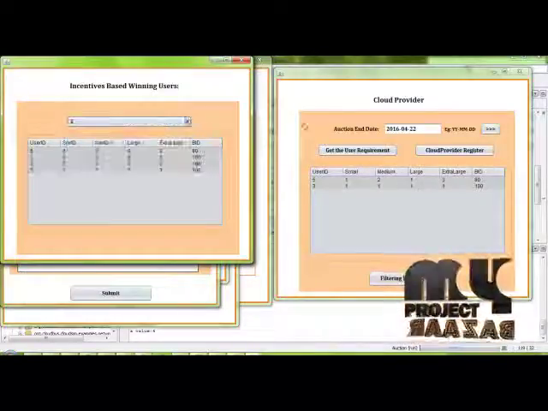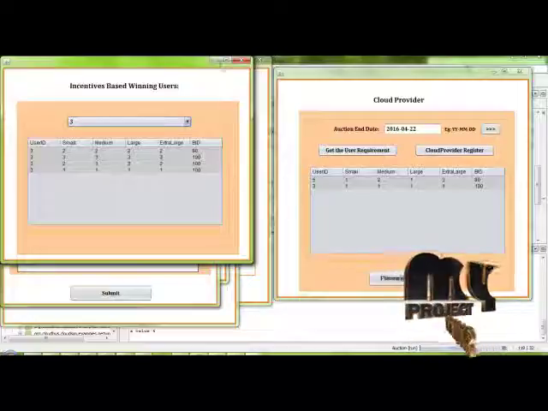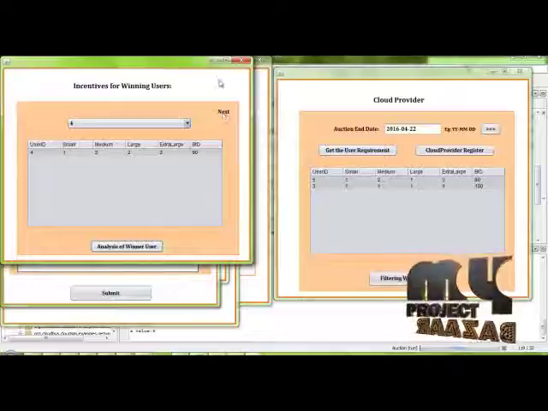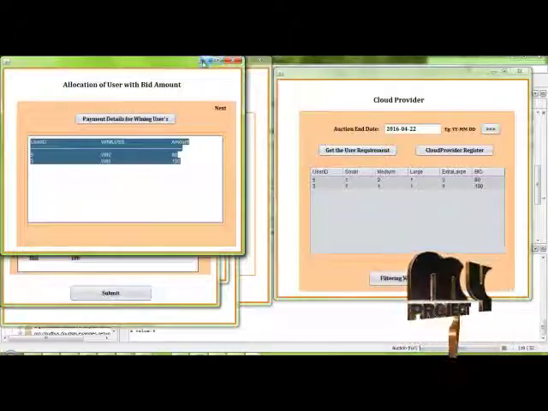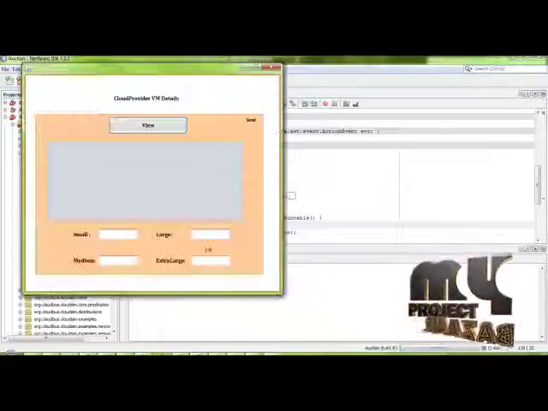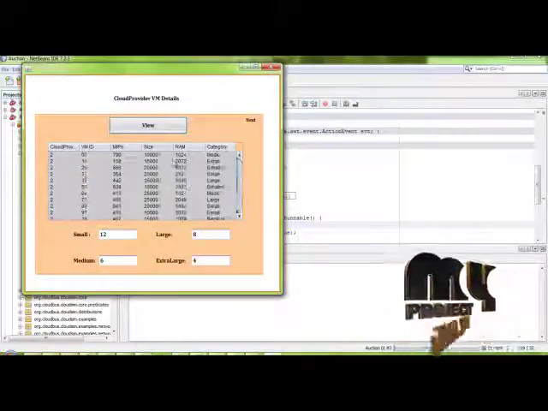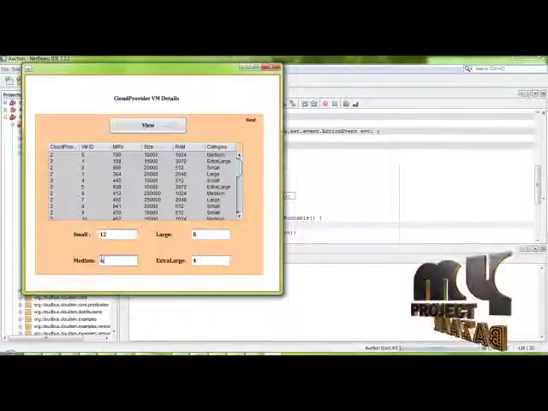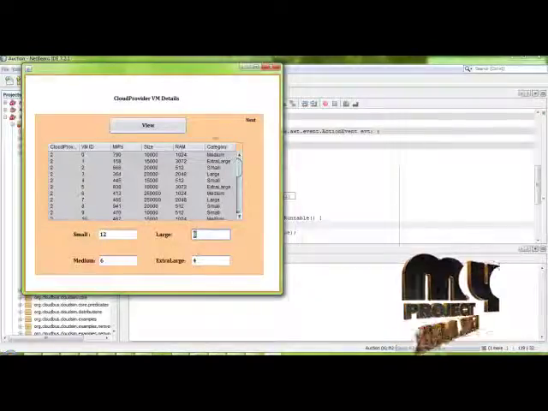After that we are going to allocate. Here we get the number of small, medium, large and extra large virtual machines.